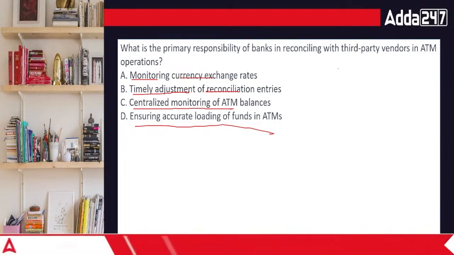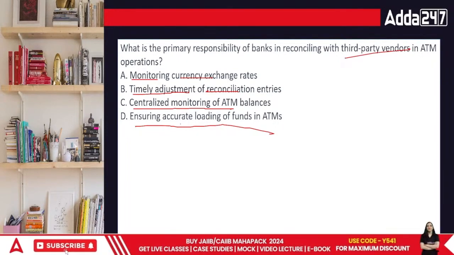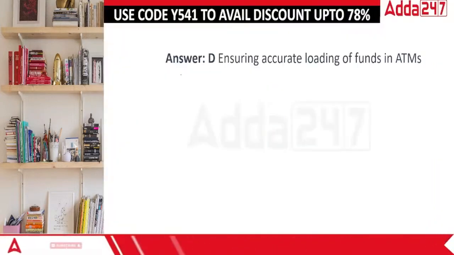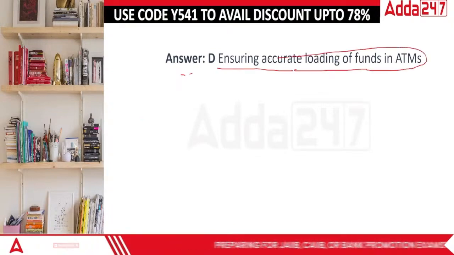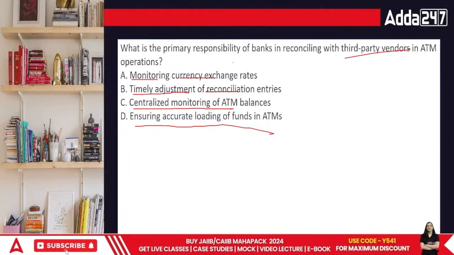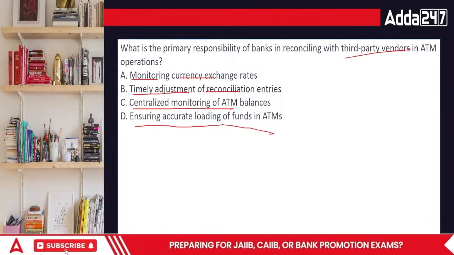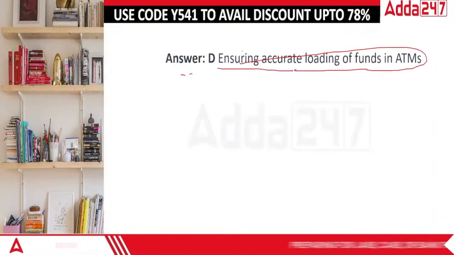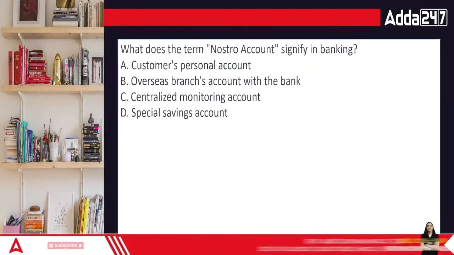Basically, when we are looking forward towards third party vendors in ATM operations, we have to go for it sometimes. Why do we have to make sure? Because we need to ensure that accurate loading of funds in ATMs is possible, right? So, just to maintain that accuracy, we have to reconcile with the third party vendors with whom we are working. You know? So in this case, the correct answer is going to be ensuring accurate loading of funds.